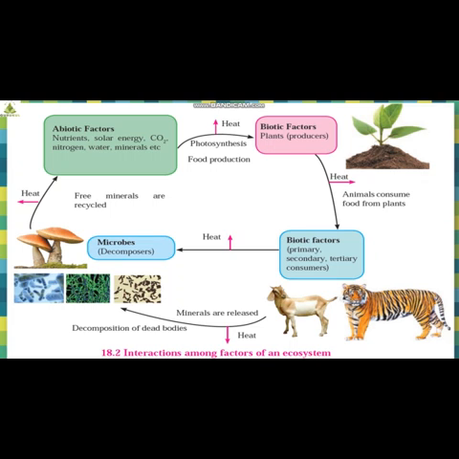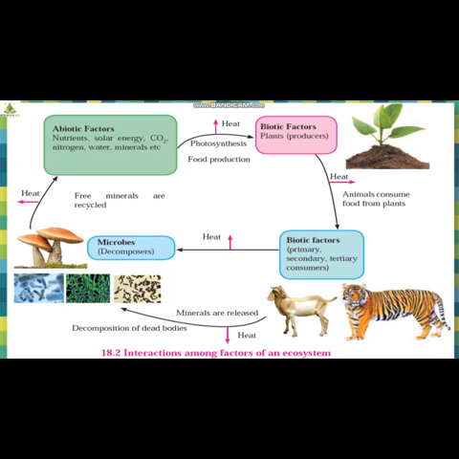Now, students, under biotic factors, if you see consumers, we have three types: primary, secondary, and tertiary consumers. That means they are heterotrophic in nature, because they are not going to prepare their own food, but in fact, they are dependent upon plants for food.